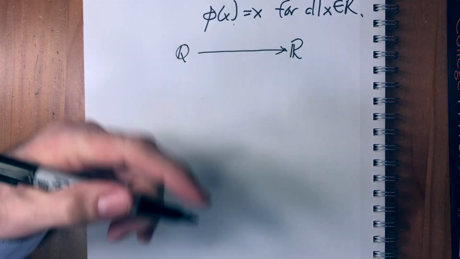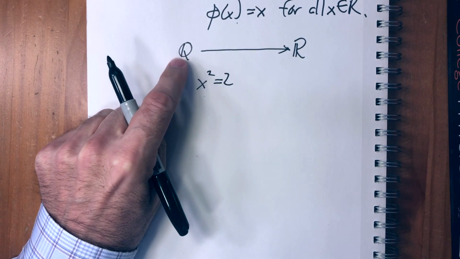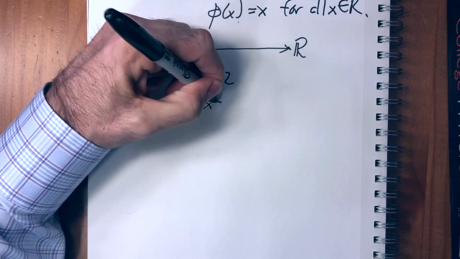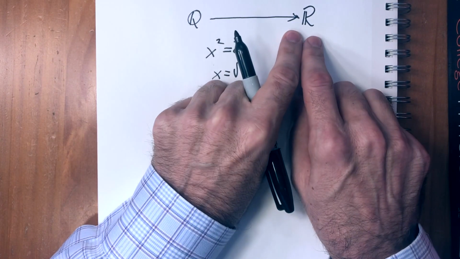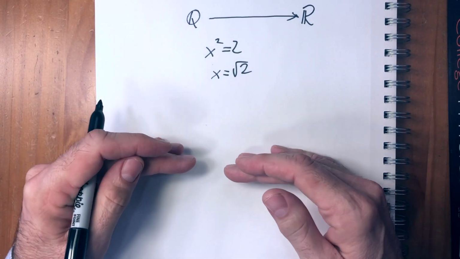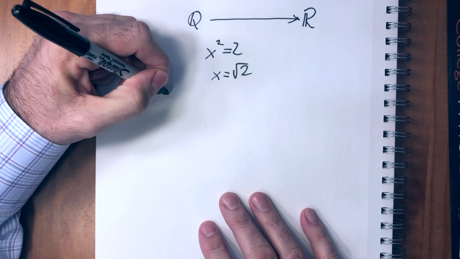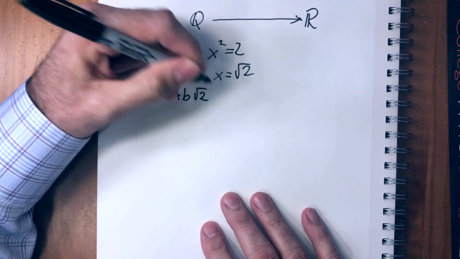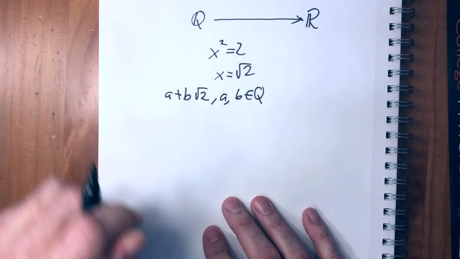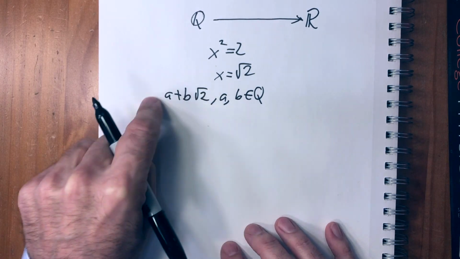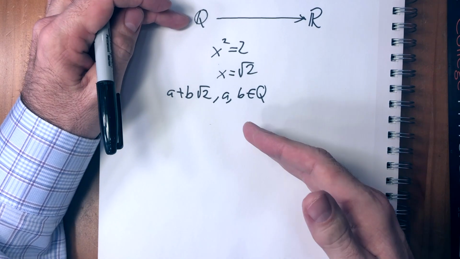Remember, what we started with is the fact that x squared equals 2 does not have a solution in the rational numbers, right? Because the solution is that x equals the square root of 2, which is not rational. So we don't have to go all the way to the real numbers in order to make an ordered field that will have this as a solution. We can make a field that is just numbers of the form a plus b square root of 2 with a and b elements of the rationals. Numbers of this form also form a field. It's obviously a bigger field than the rational numbers, but it's also not nearly as big as the real numbers.